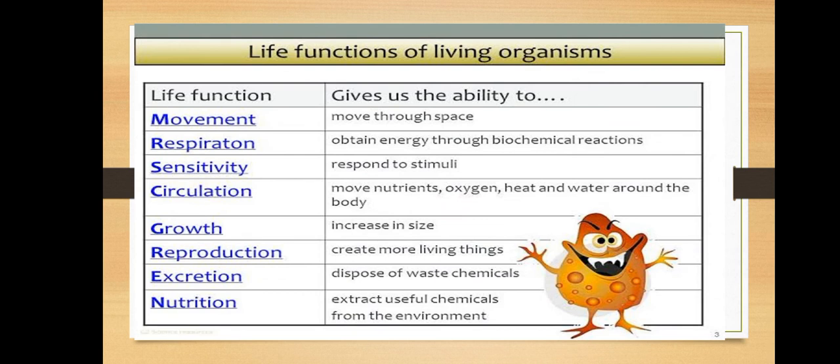There are some life functions of living organisms which give us the ability to do the following. First one is movement, to move through space. Second is respiration, to obtain energy through biochemical reactions. Sensitivity, to respond to stimuli. Circulation, to move nutrients, oxygen, heat, and water around the body. Growth, an increase in size. Reproduction, to create more living things. Excretion, to dispose of waste chemicals, the process in which waste products are excreted out from the body. Nutrition, to extract useful chemicals from the environment.